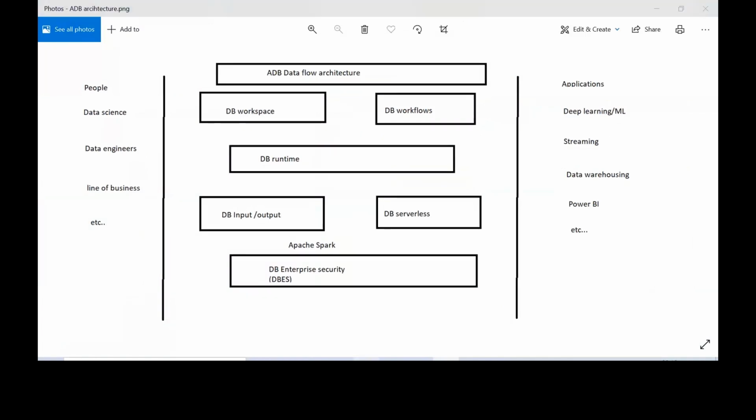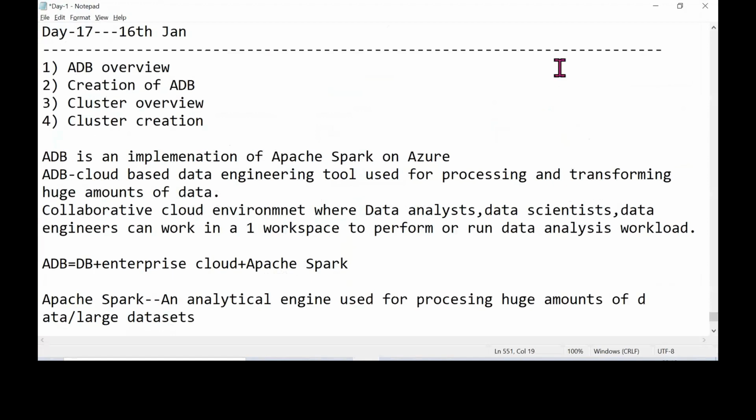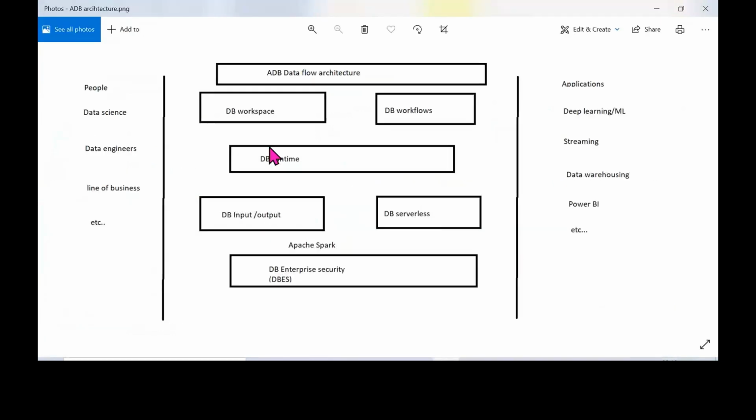So initially you understood what Azure Databricks is. Now let me tell you what this Databricks architecture looks like. So this is what your Azure Databricks architecture will look like. Okay. So here you have different people: data scientists, data engineers, and then data analysts, right?